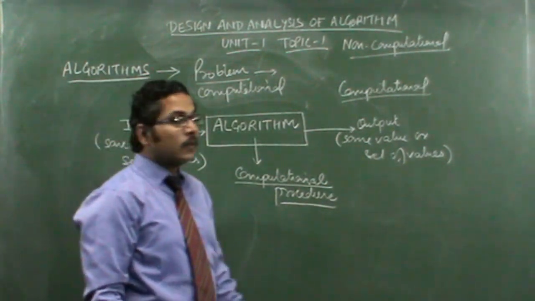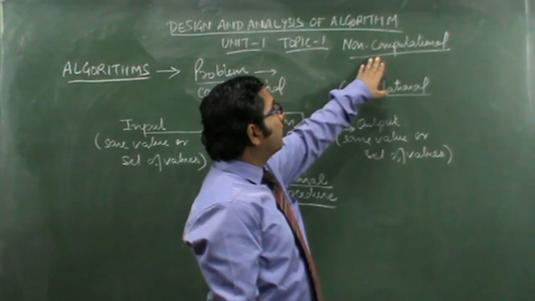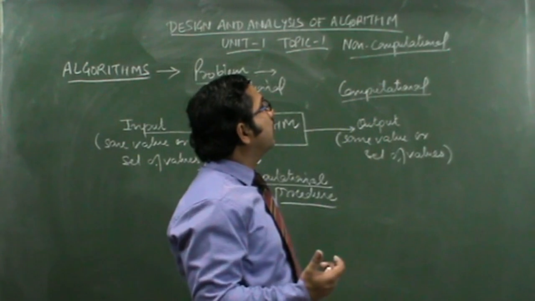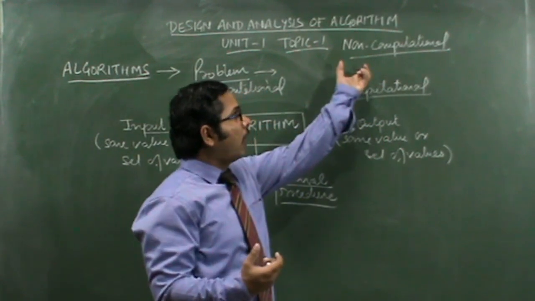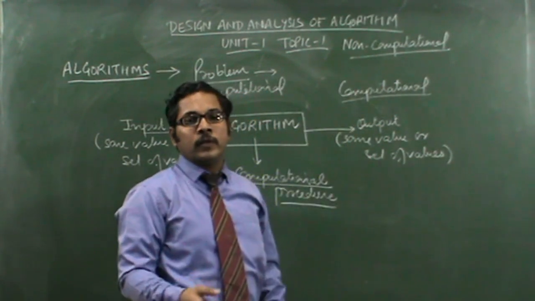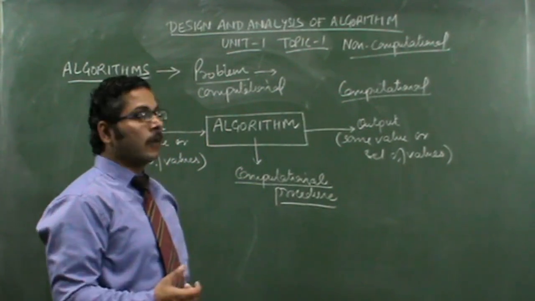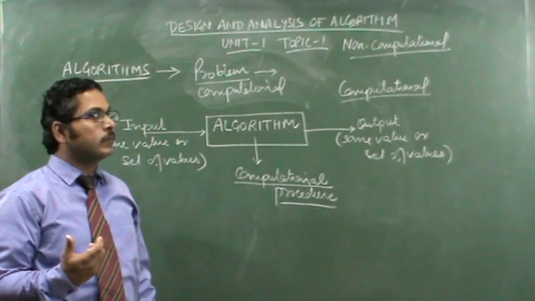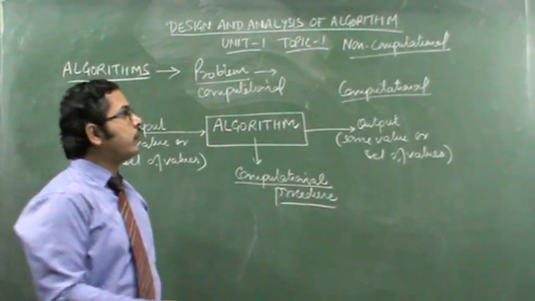We can understand few examples of non-computational problems. The first problem you can consider, for example, is: is there any cure for cancer? This is basically a non-computational problem.